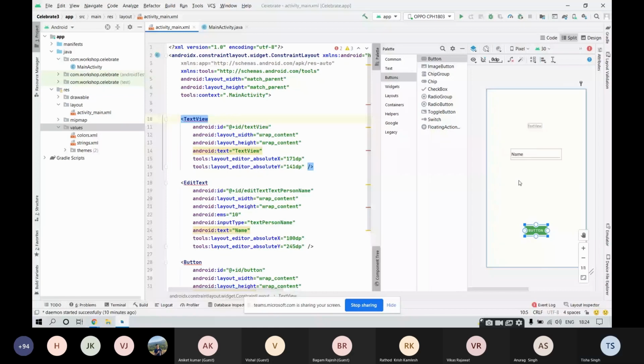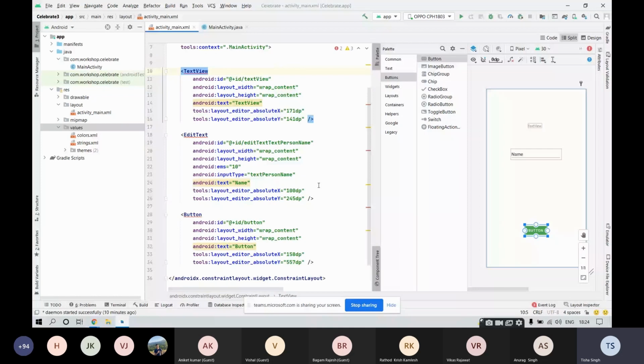Fine. So guys, just give me a confirmation in the chat box whether all of us are on the same page or not. Whether you were able to drag and drop these things accordingly: the text view, the edit text, and the button. So it's a yes from Ritik, Vishal, Naval, Keshav. All right, fine. So all of you are able to do it.